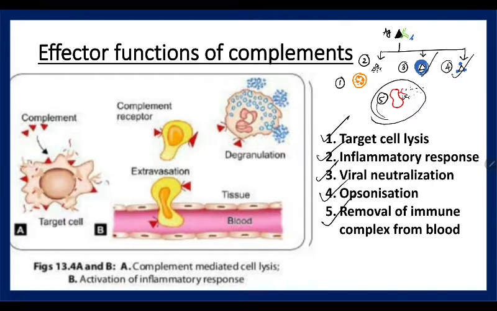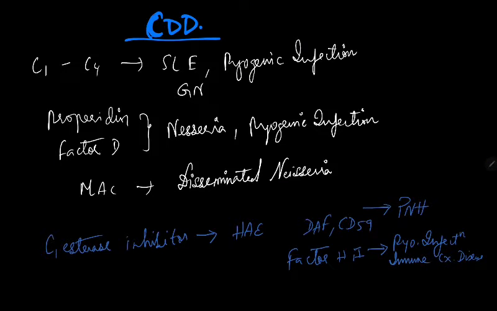How it is removing is because the RBC, after its lifetime, being senile, will go to the spleen and die. Thereby, as it is going, it will take the complements. It is like a common saying that whoever is on the earth will not take anything when they are dying. But here for the RBC, it is taking the complement out when it is going to die. So functions are target cell lysis, inflammatory response, viral neutralization, opsonization, and removal of complex from blood.